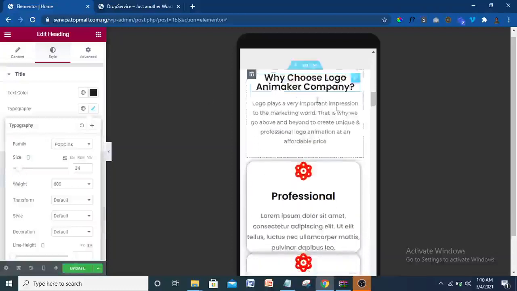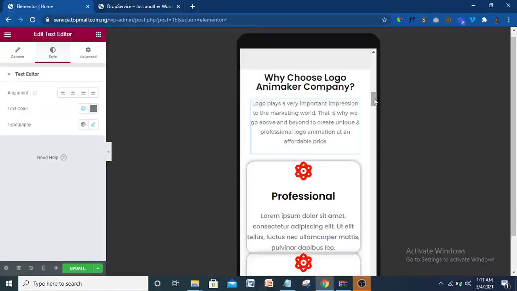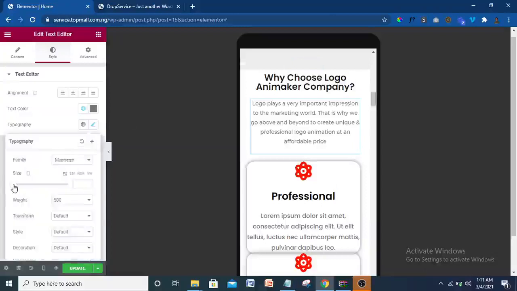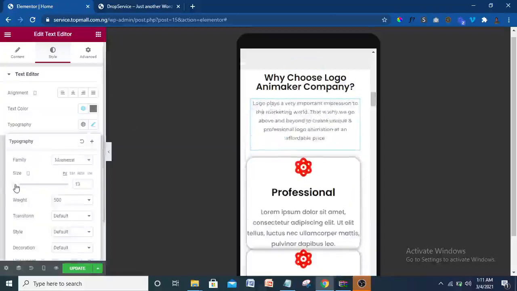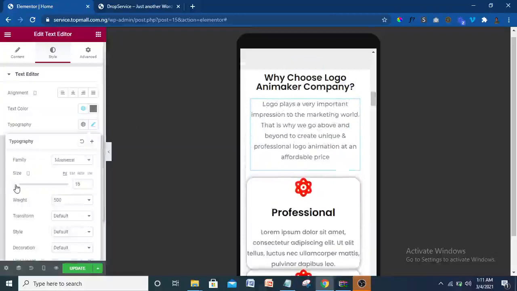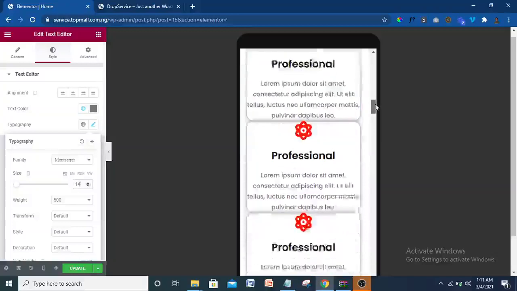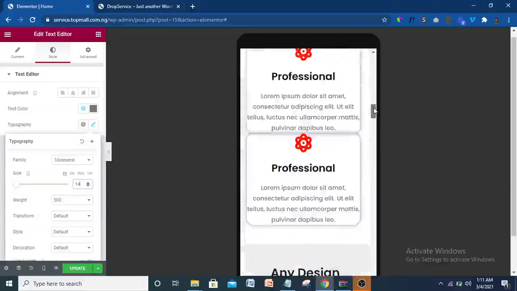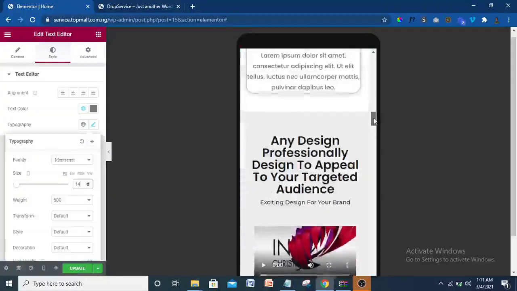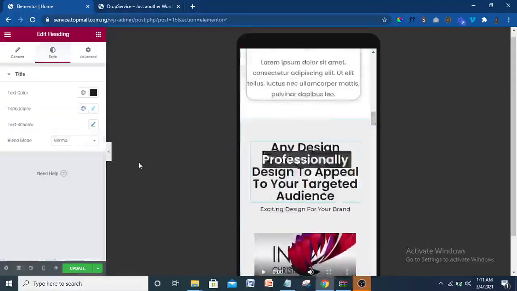Okay, let me do it that way. This one, let me leave it that way. I don't have a problem with that. Let's see if I can also reduce that one to 16. I think I used 16 that time. Okay, let me turn it back to 15, the way it was rather. Alright, 14. The rest, everything is okay. I'm not going to do anything here. Of course, you can leave space, you can give space, so that will be the margin.